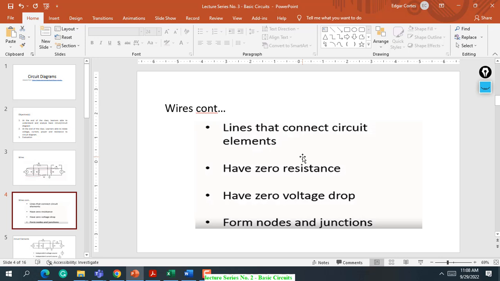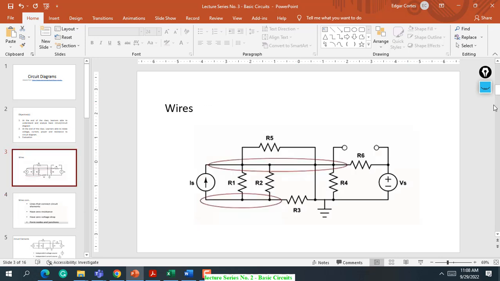Okay, so may kag basic circuit construction. The lines that connect circuit elements, for example here, this one connects to this area here. So these are the wires, and these are the wires also. In our experiment number 1 class, siguro next week, we will perform basic circuit construction using a breadboard. So these are the wires, class.